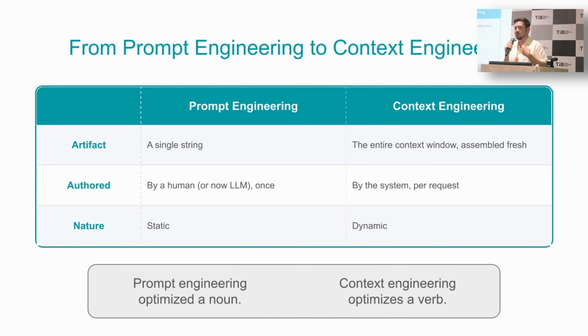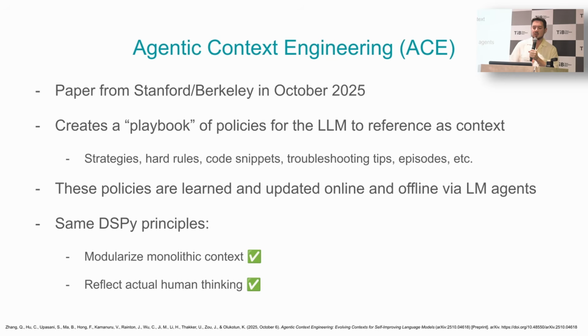Context engineering now begins to optimize a verb, a system, the way that we actually approach these things. So enter Agentic Context Engineering, ACE. This was a paper from Stanford and Berkeley in October of last year, alongside the DSPy team. It creates a playbook of policies for the LLM to reference as context. These are strategies, rules, code snippets, whatever they might be.